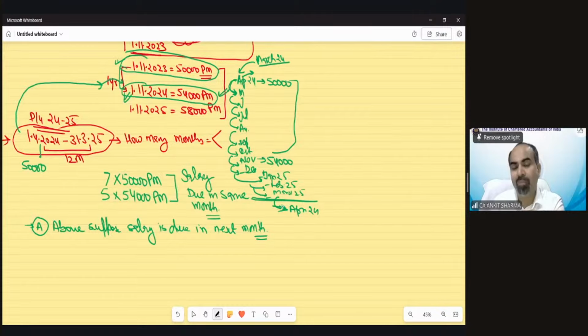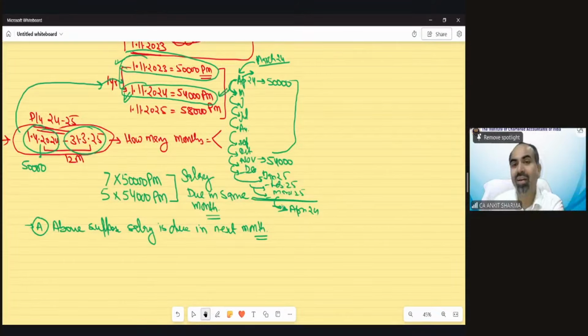So now, during April till March, if I see the duration from April to March, the salary is due from March 24 till February 25. One month will be shifted forward. Because in March, I will due, in April, I will due March salary. And of course, April salary will go 1 month forward. May salary will go 1 month forward.